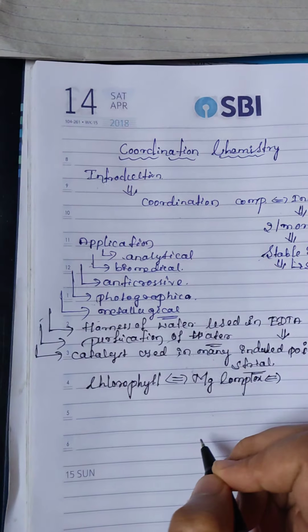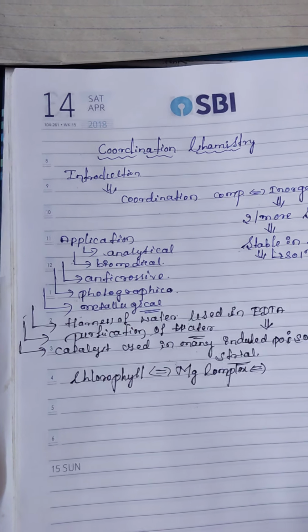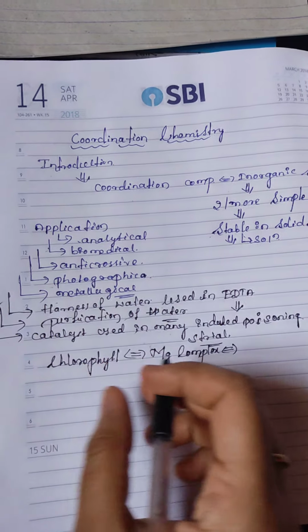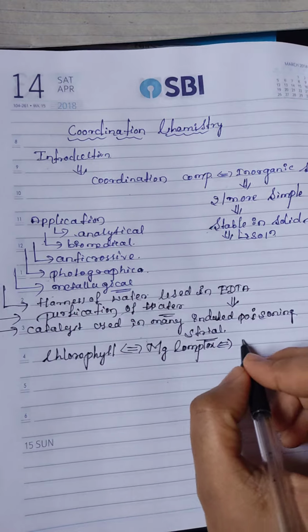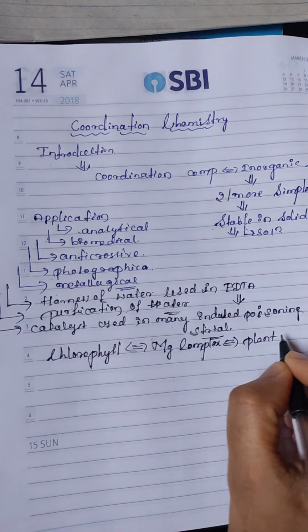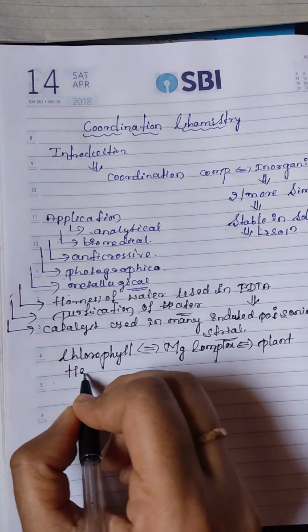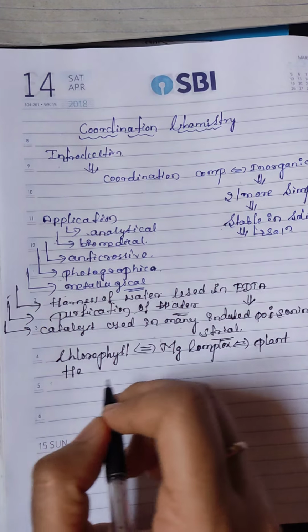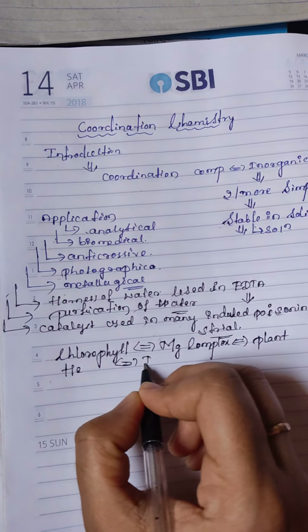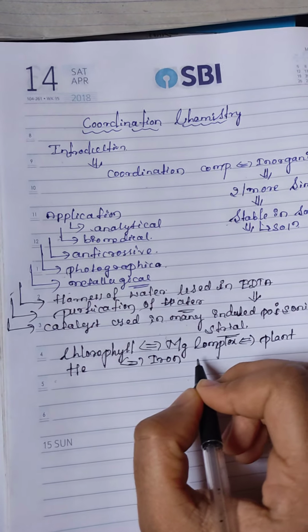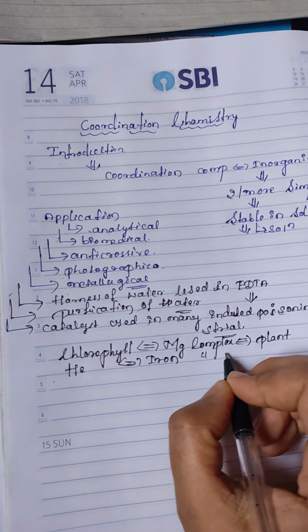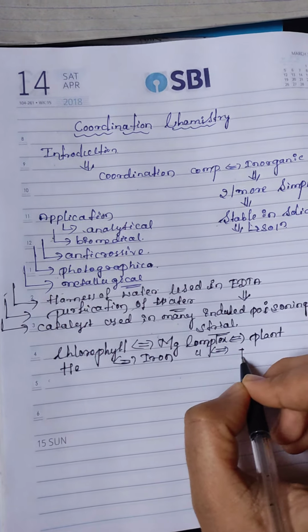Chlorophyll is a magnesium complex present in plants. Hemoglobin is an iron complex present in blood.